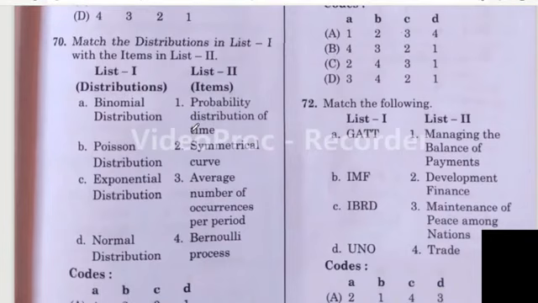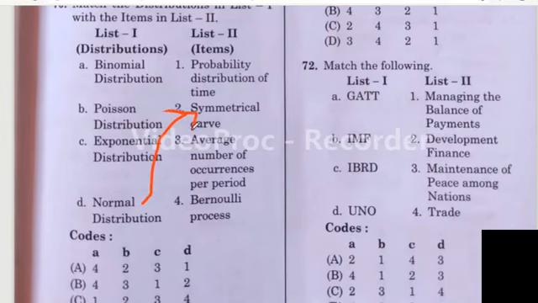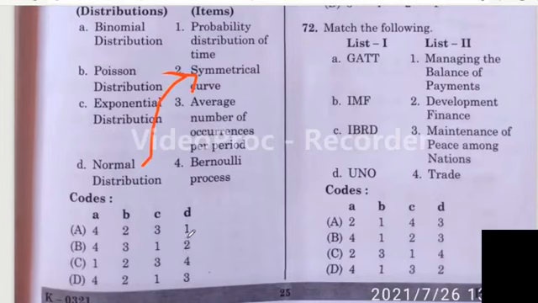Question number 70. Match the distribution in list 1 with items in list 2. Binomial distribution, Poisson distribution, exponential distribution, normal distribution. And here probability distribution of time, symmetrical curve, average number of occurrences per period, Bernoulli process. As we all know, in case of normal distribution, the curve will be symmetrical. So D is 2. That is only one option is there, D is 2. So option B is the correct answer.